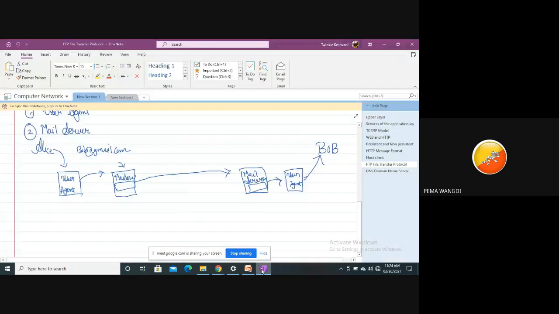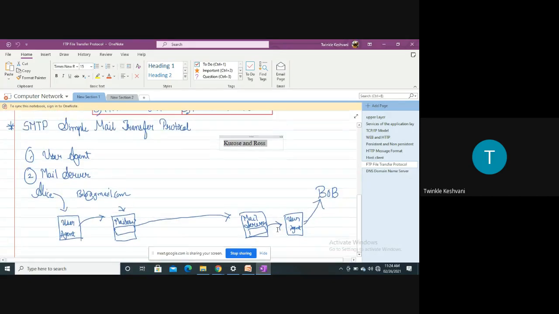Okay, so SMTP is the Simple Mail Transfer Protocol. I'm repeating this. In this case, there are two entities that you have to remember while explaining the Simple Mail Transfer Protocol. First is the user agent, as you can see here, and the second one is the mail server.